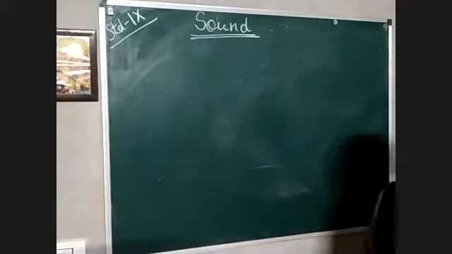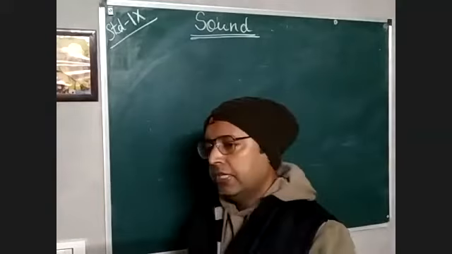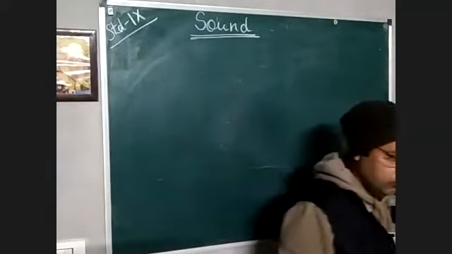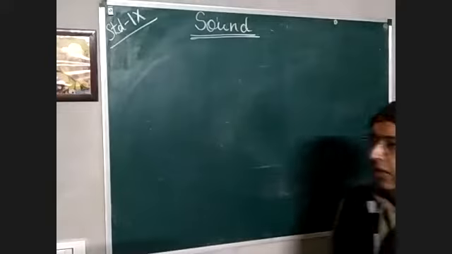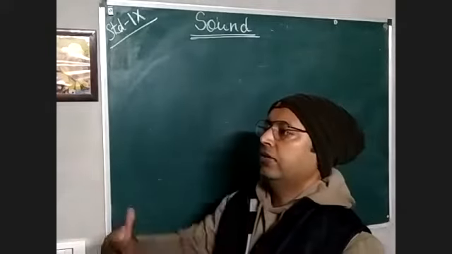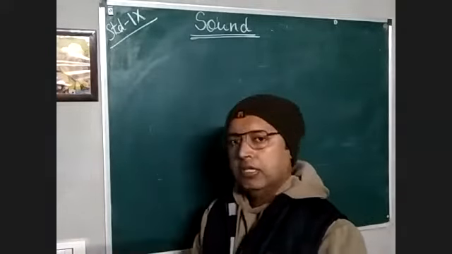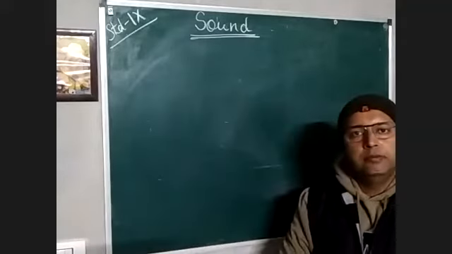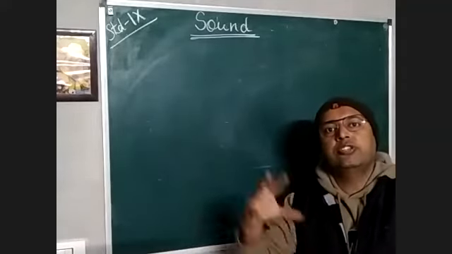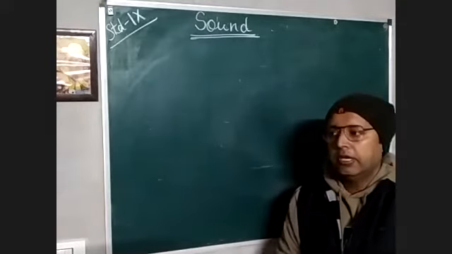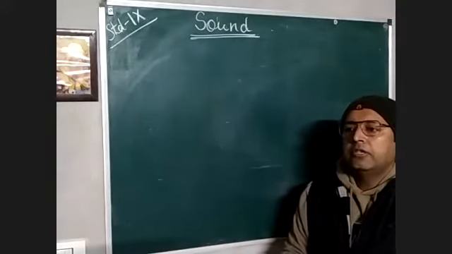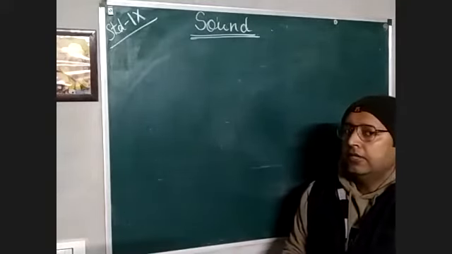So, while studying this chapter, we will be using mainly three things. One is propagation of sound, which is the movement of sound from one point to another. Second is the medium. The medium is the substance or matter through which the sound propagates. And the third one is a wave.